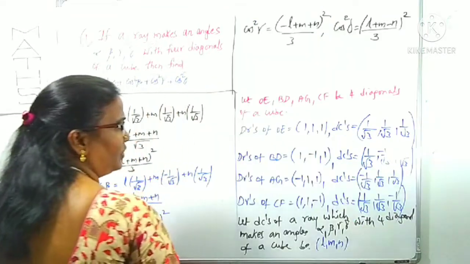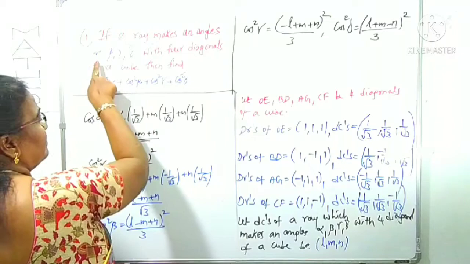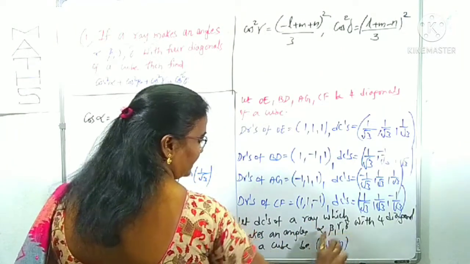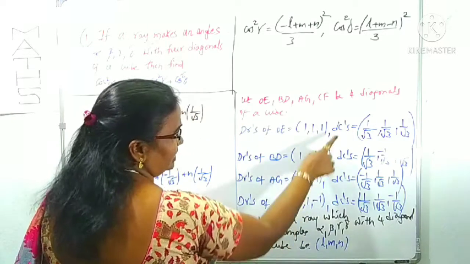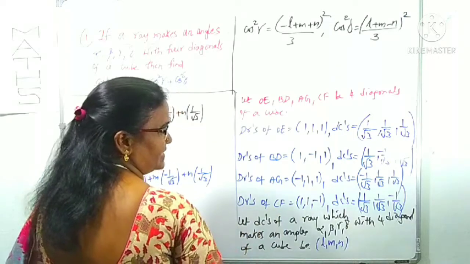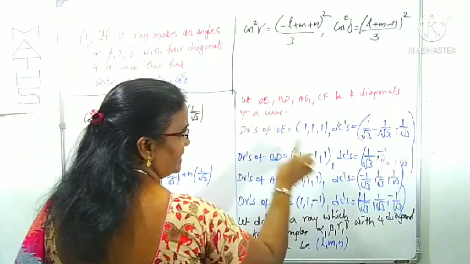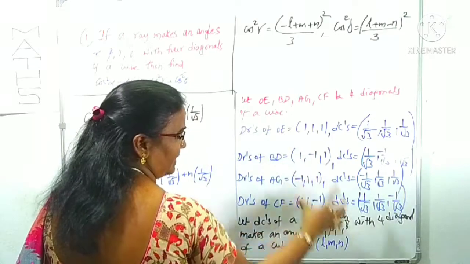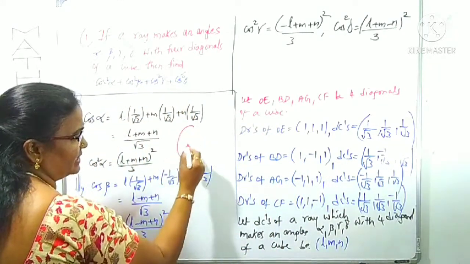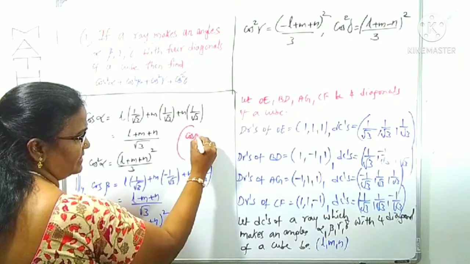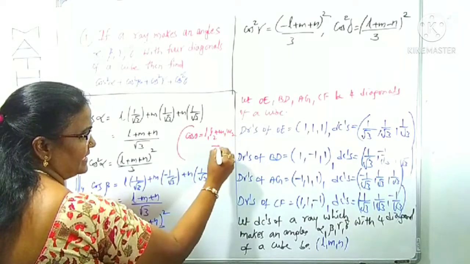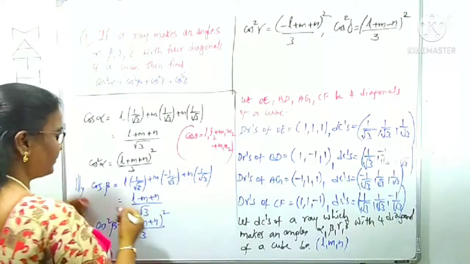Right? Now you know what alpha is. Alpha, beta, gamma, delta are the angles made by this ray, whose DCs are L, M, N, with the OE, BD, AG, CF diagonals. Suppose alpha is the angle made by this ray with the OE diagonal. You know the formula: if you know the DCs, cos theta is equal to L1 L2 plus M1 M2 plus N1 N2. We can use that only.